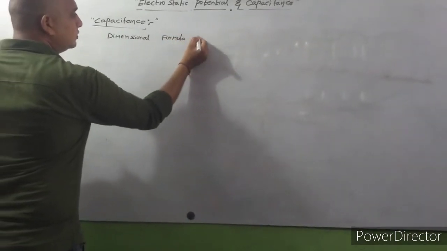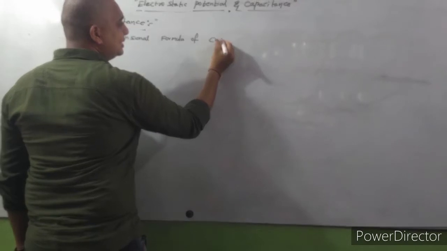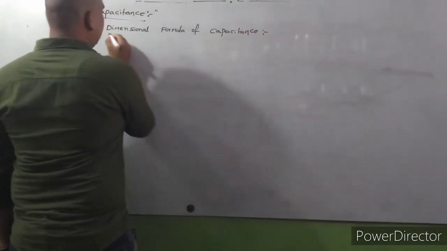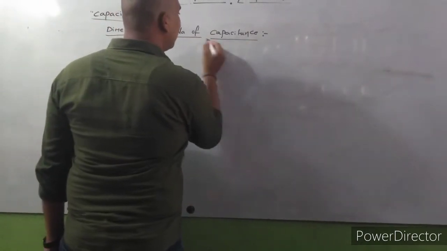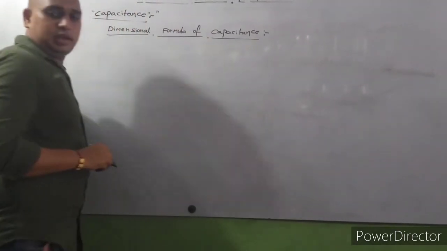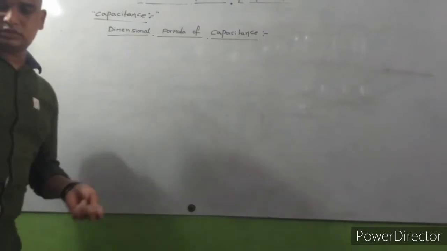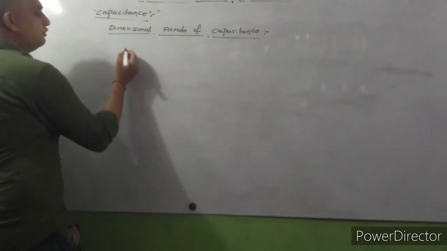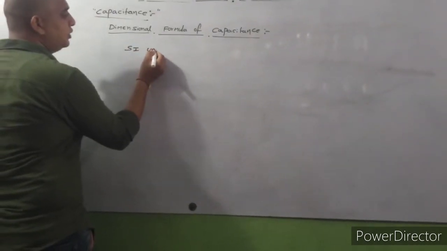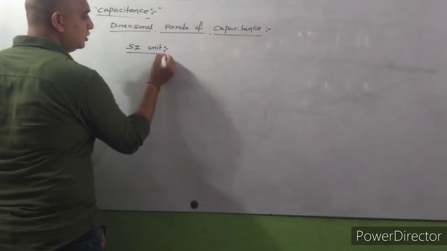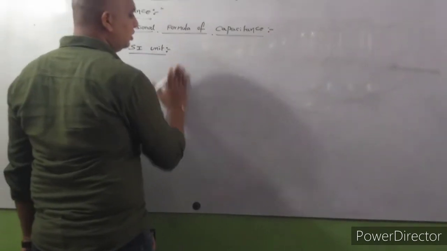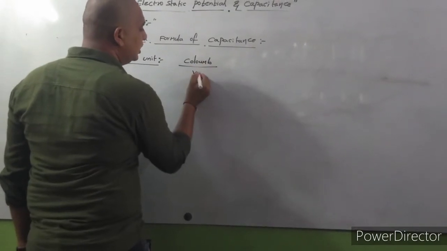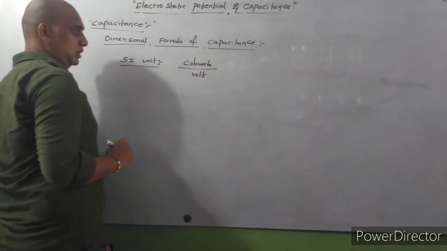Dimensional formula of capacitance. First of all, what is the SI unit? SI unit is equal to coulomb per volt.